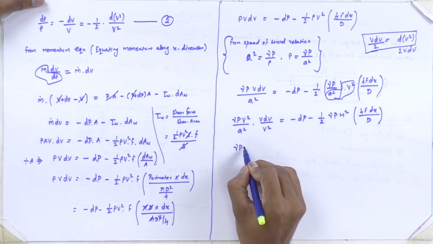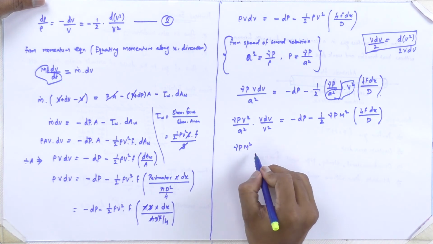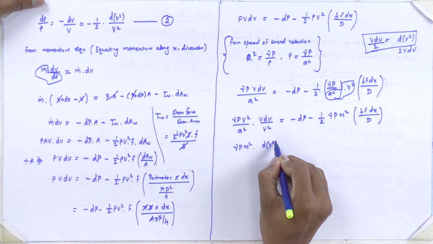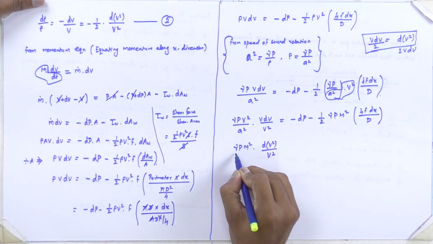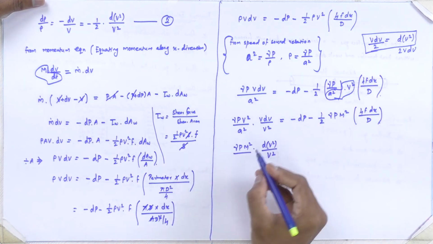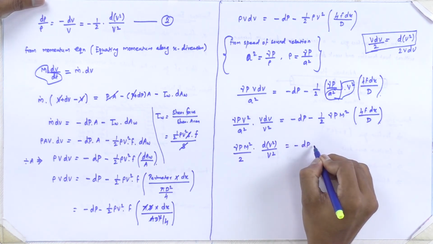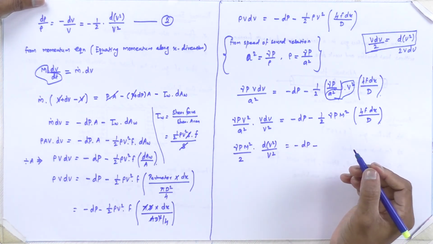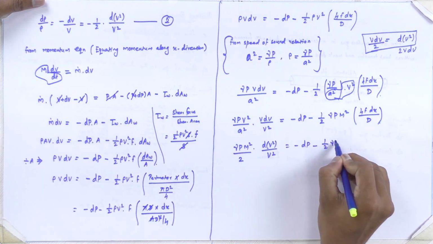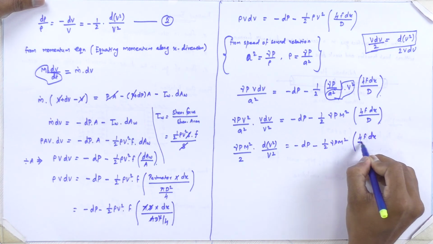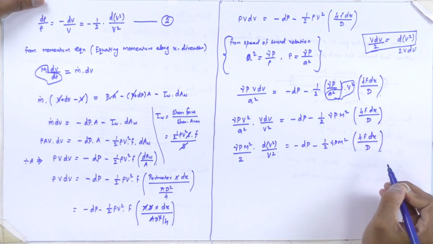So this will give us Mach number M square into d of v square divided by v square, and the remaining 2 value we will have. This is equal to minus dp minus half gamma p M square into 4f dx divided by d.